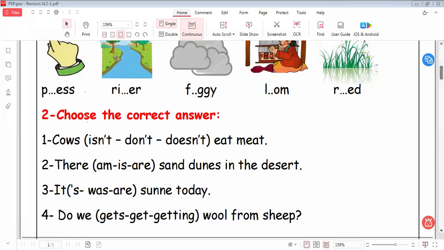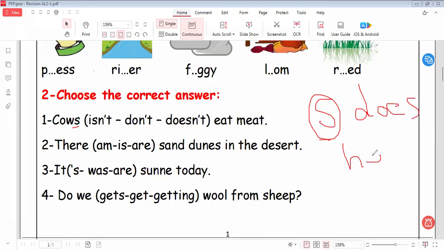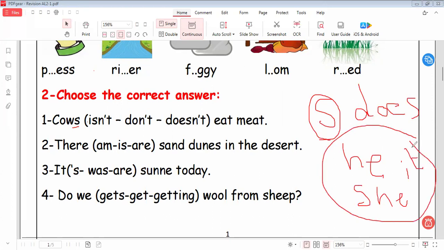Here we say, as we told you before, when I talk about the plural, we must put what? We must use do, because it's plural. Because we know that we use does with singular, like he, she, it. So the singular must have s with does if we make it a question or a negative.